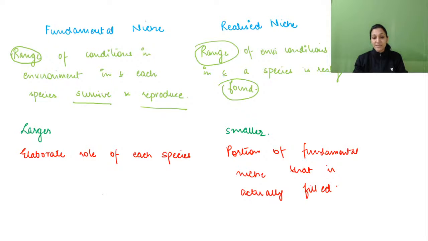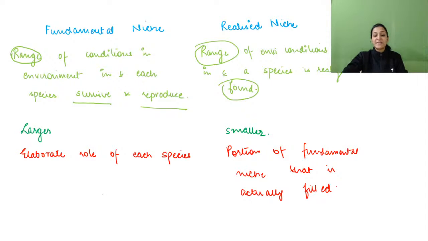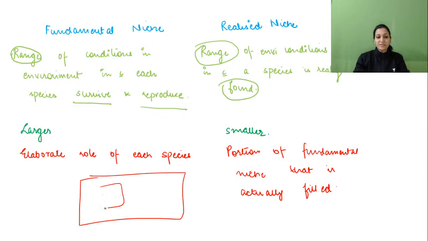That is the place where there is density. Like in our city, the place where we live is highly dense, and the outskirts of the city are less dense. Realized niche is not a separate place from the fundamental niche. For example, if this is the fundamental niche, this is the realized niche. So realized niche is a part of the fundamental niche. Remember, realized niche and fundamental niche.